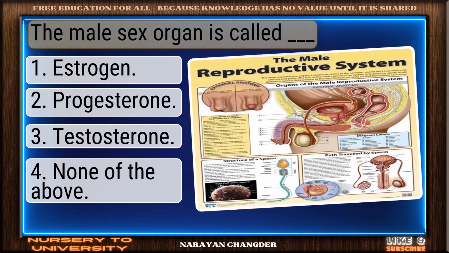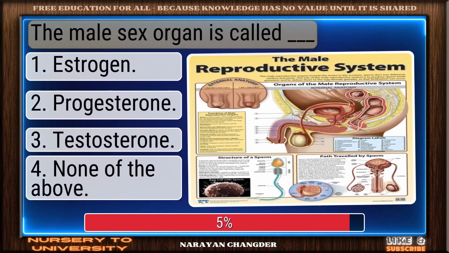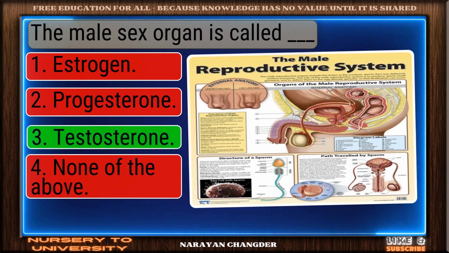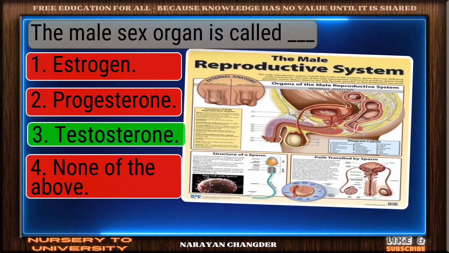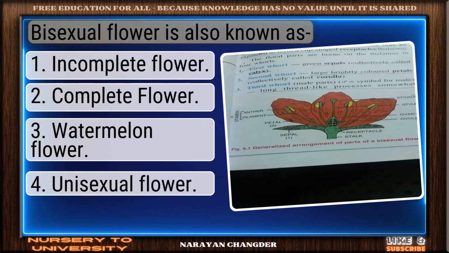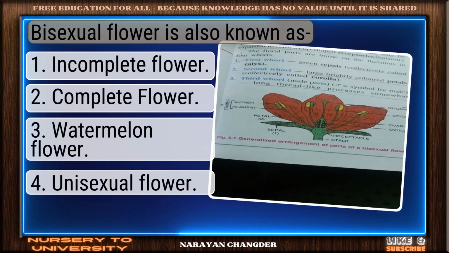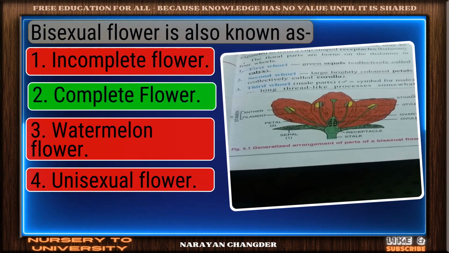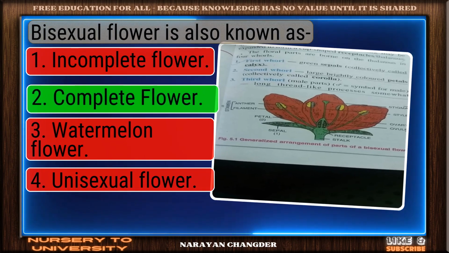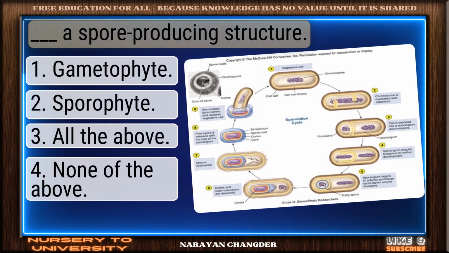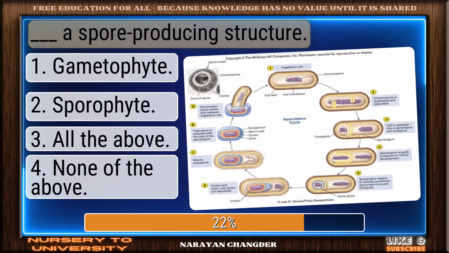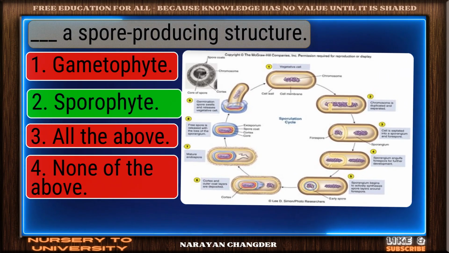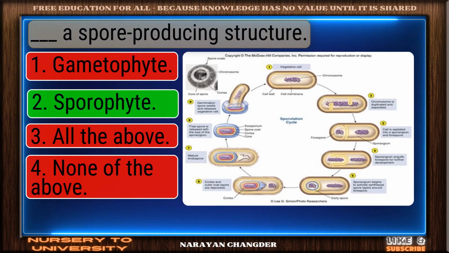Question number 161. The male sex organ is called dash. Right choice. Testosterone is the best answer. Question number 162. Bisexual flower is also known as. Well picked. Complete flower is the correct answer. Question number 163. Dash a spore-producing structure. You're right. Sporophyte is the correct answer.